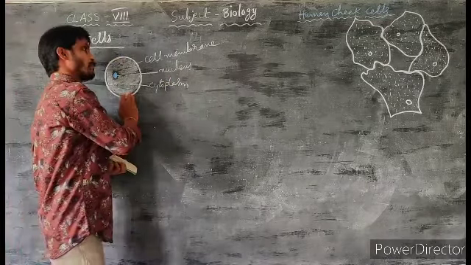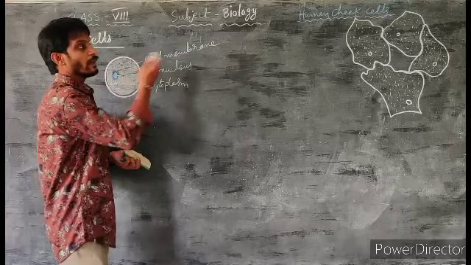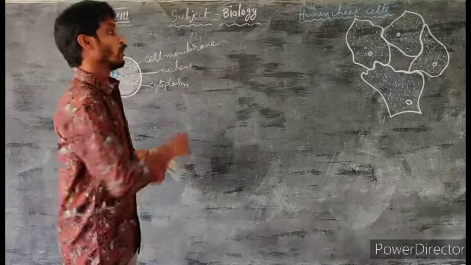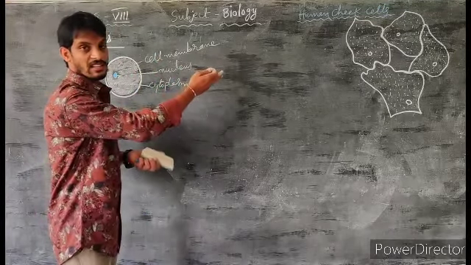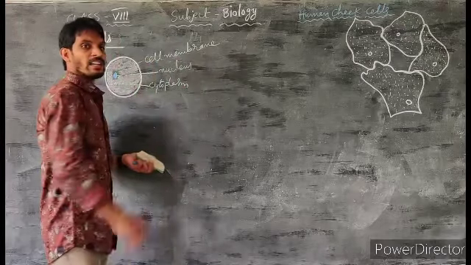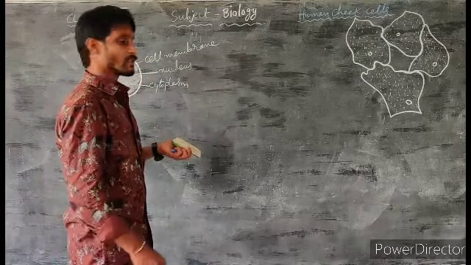If you observe cells in onion peel and human cheek cells, what differences can we observe between them? Human cheek cells are animal cells and onion peel cells are plant cells.